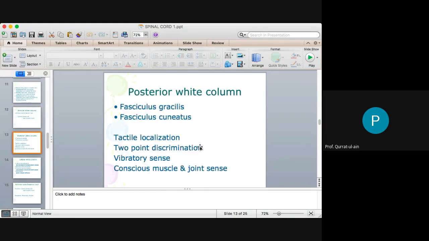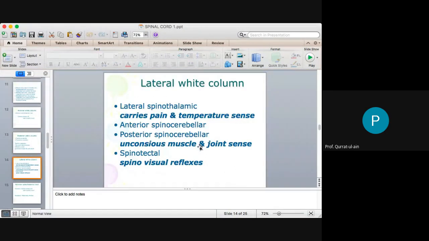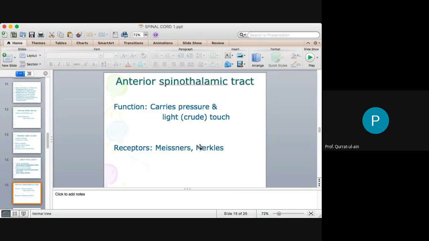The posterior white column, which is the fasciculus gracilis and cuneatus, is responsible for tactile localization, 2-point discrimination, and vibratory sense. I'll explain this when I discuss the posterior white column. The lateral white column, which contains the lateral spinothalamic tract, which I want to discuss today, that is the main focus, will carry the pain and temperature sensation. So this was just a brief overview, which you have already discussed and done in the previous classes.